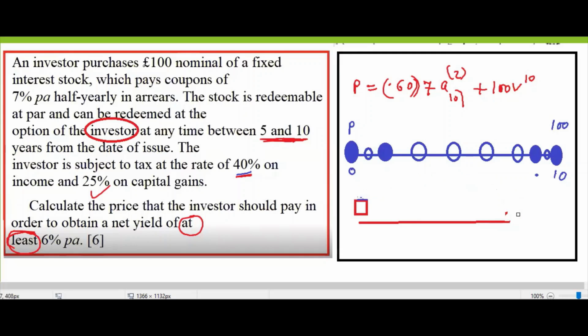The only thing is we don't know the amount, say X. We have no idea about that. So if you don't have any idea about the capital gain, you don't know P, but P is less than 100 because we tested for capital gain and it was satisfied. So we know P is less than 100, but what is P? We don't know. We don't know P, so we don't know the capital gain. But in terms of P, I can write 100 minus P is the capital gain. P is less than 100, we have already tested. And v to the power 10 you need to write.